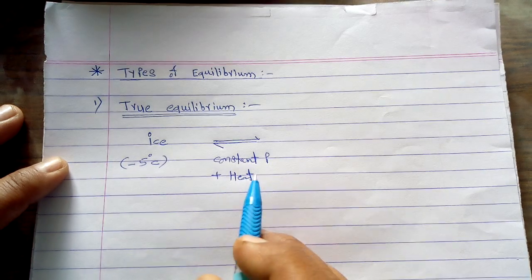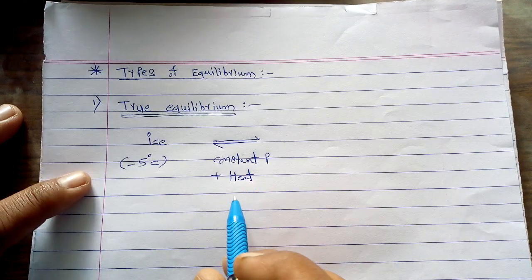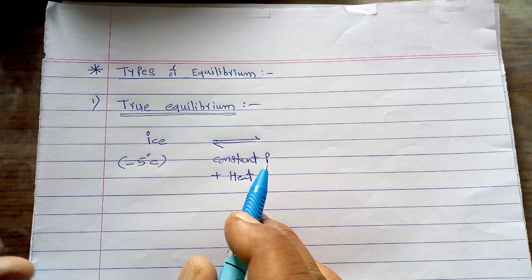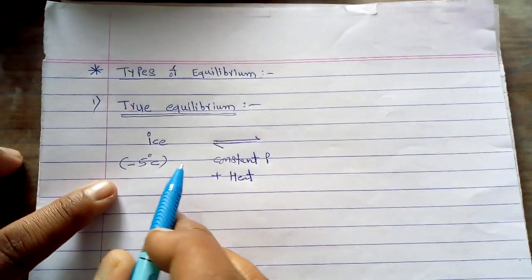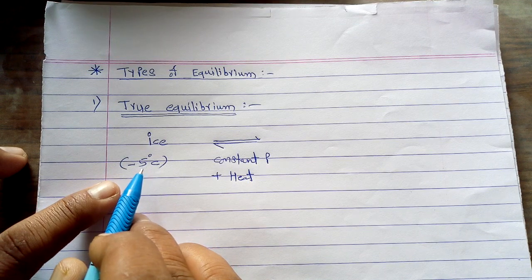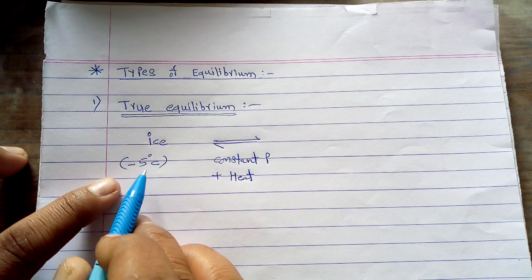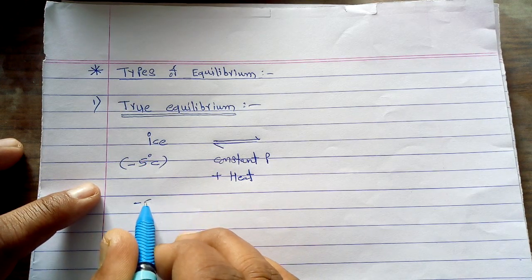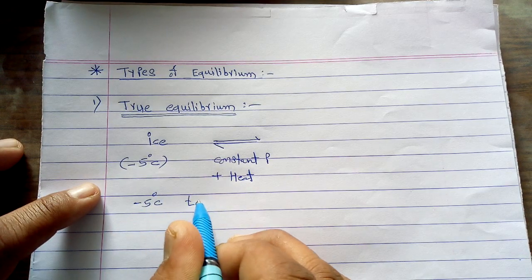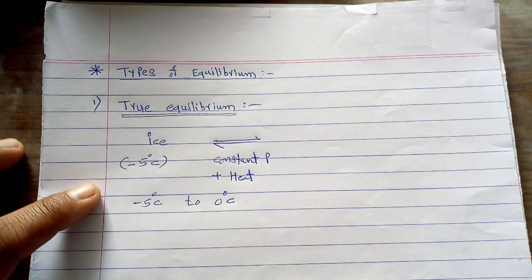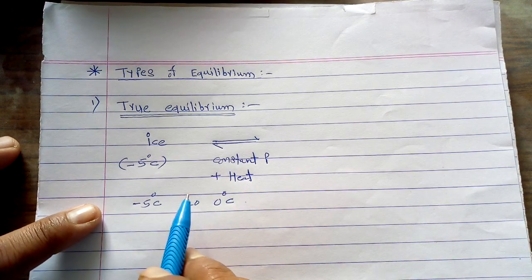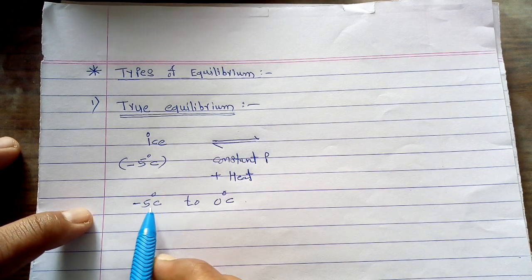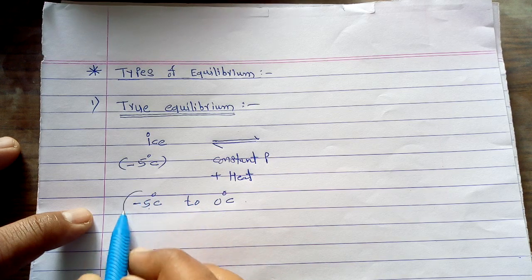Now what happens whenever we heat the given ice at a constant pressure? After absorbing the heat, the temperature is rising. This temperature gradually increases from minus 5 degree centigrade to 0 degree centigrade. Is it correct? If we supply the heat, there is a gradual increase in the temperature, from minus 5 degree centigrade to 0 degree centigrade.